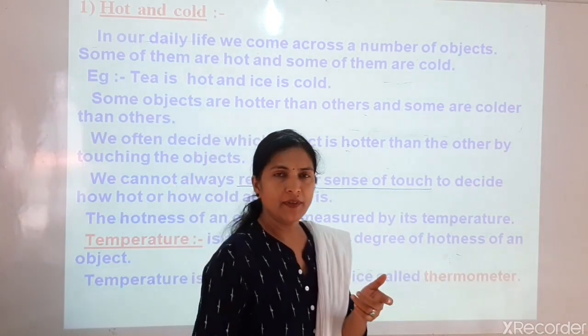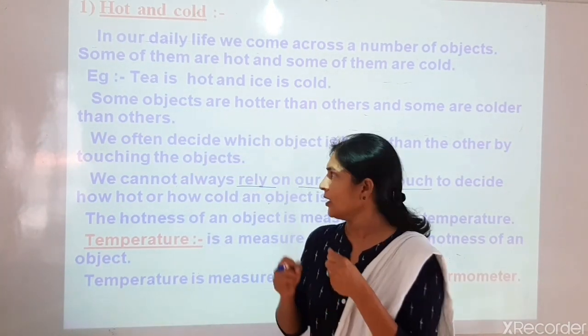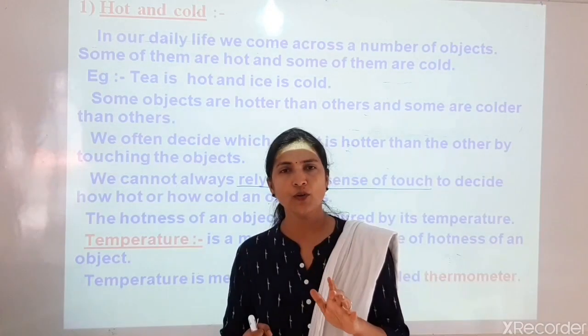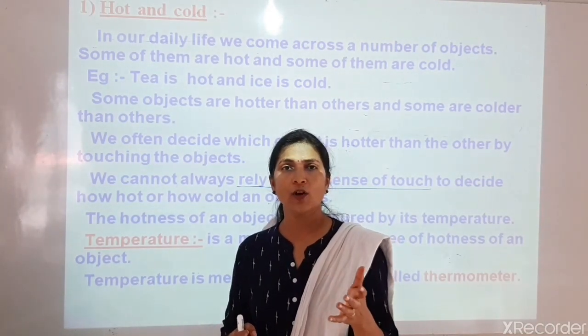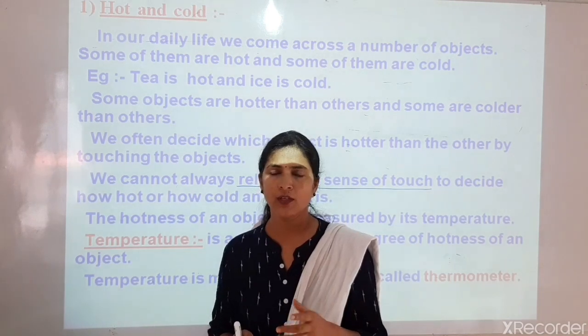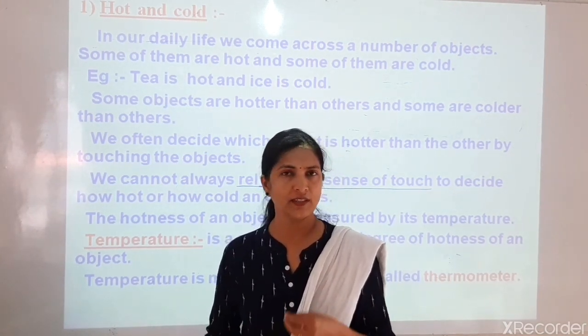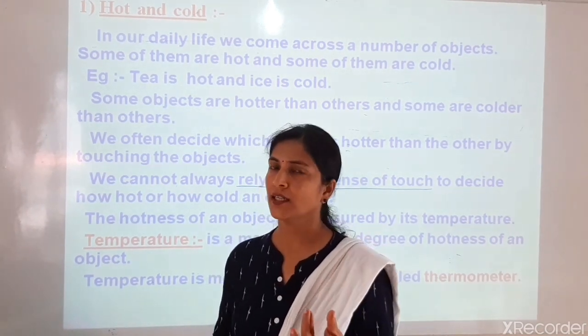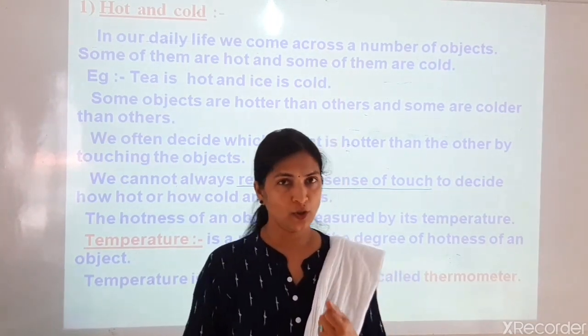If every time we judge only by touching how hot or how cold the object is, that conclusion is not correct.